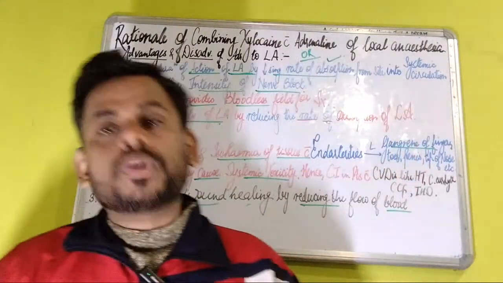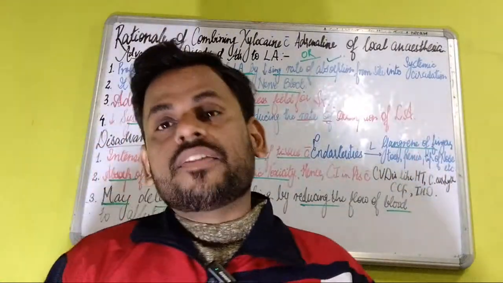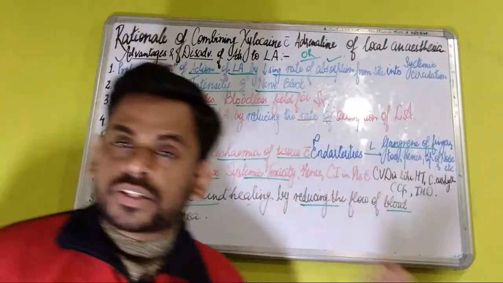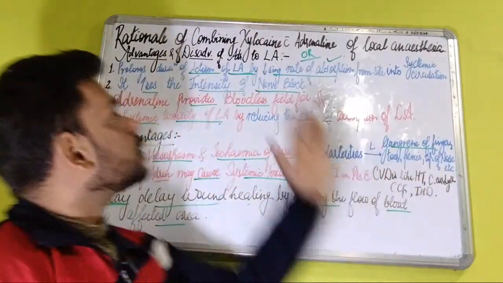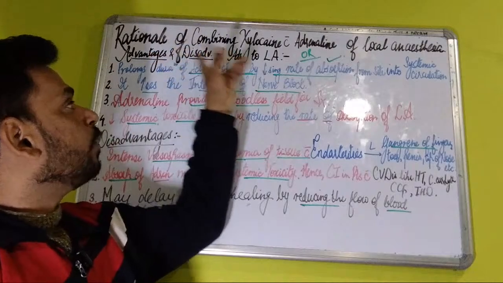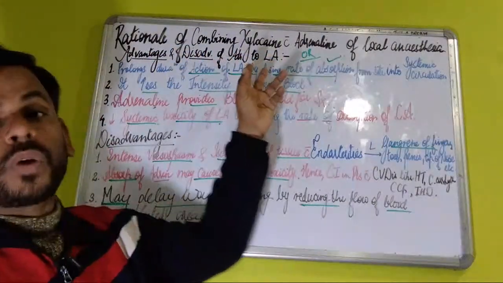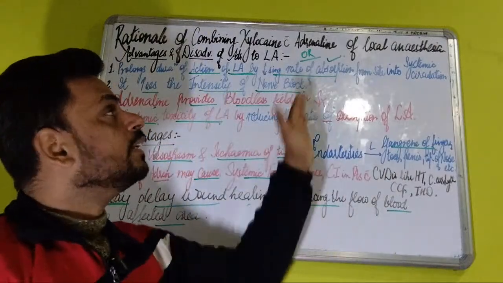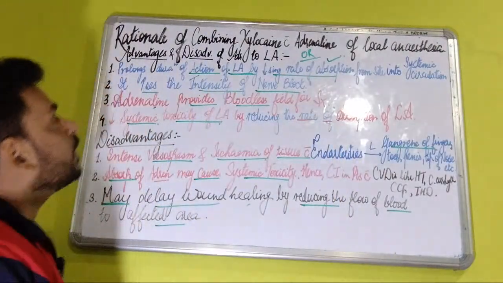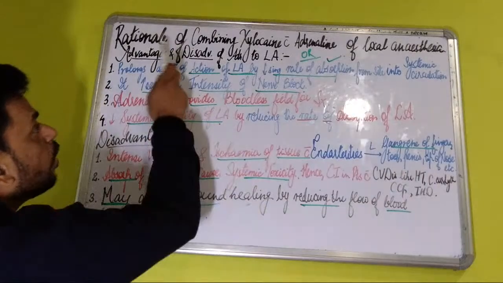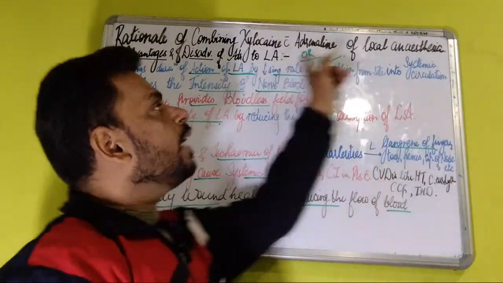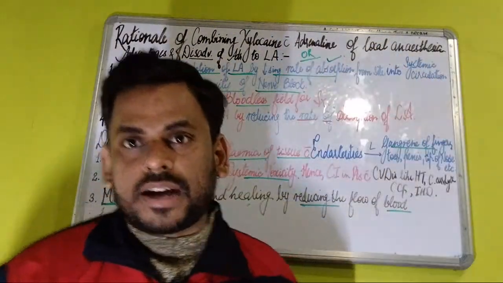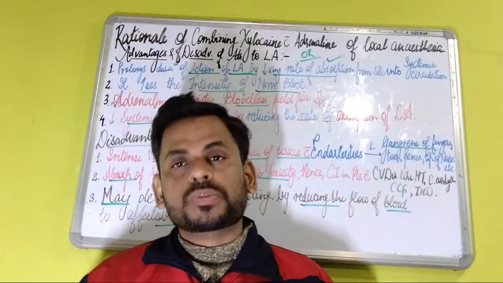So students and viewers, this was a very short discussion where I've covered what you are supposed to write in the professional exams: why adrenaline is added to local anesthesia, and the advantages and disadvantages of this. Or they can ask you in the form of a question like the rationale of combining xylocaine with adrenaline in local anesthesia.